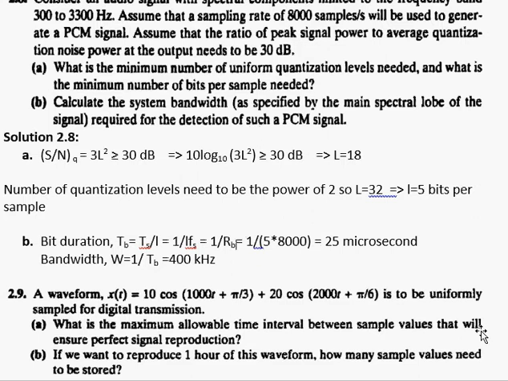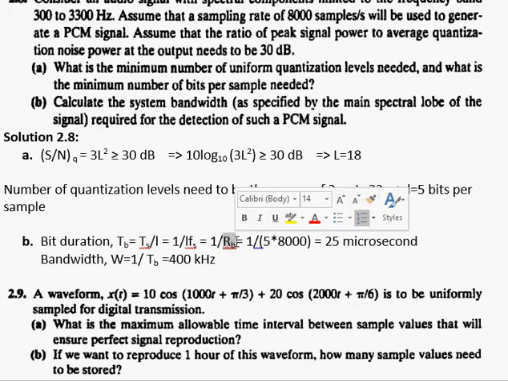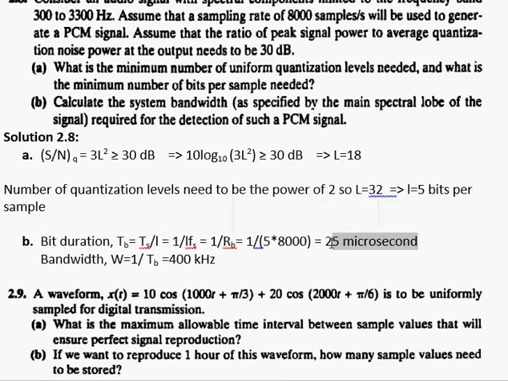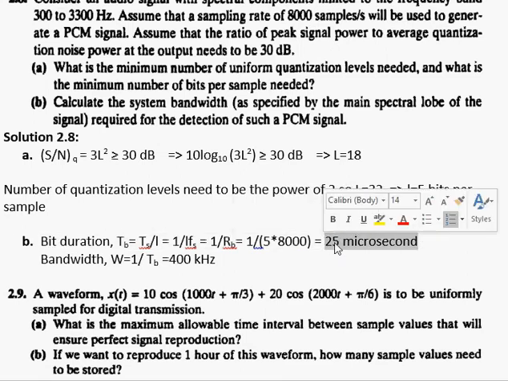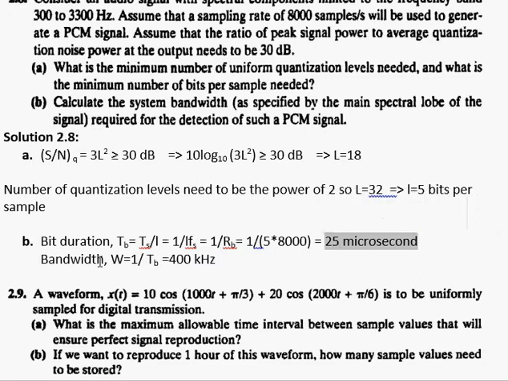So TB is basically the reciprocal of bit rate, which means if I have this value, which is number of bits that I am transmitting in 1 second, and if I invert this value, I am going to get the value of time that I require to transmit 1 bit. So it is basically 1 divided by 40,000, that will give me 25 microseconds. This is basically the bit duration. This is the duration of 1 bit. Now if I have the duration of 1 bit, I can calculate the bandwidth as W is equal to 1 over TB, and that turns out to be 400 kilohertz in this case.